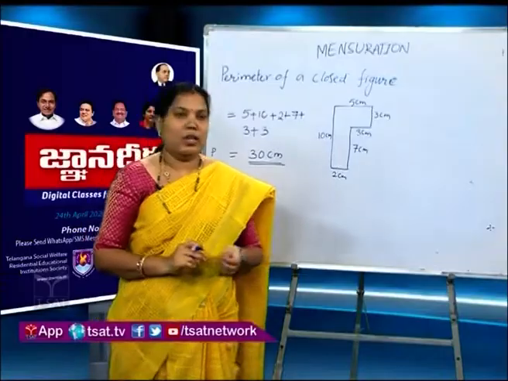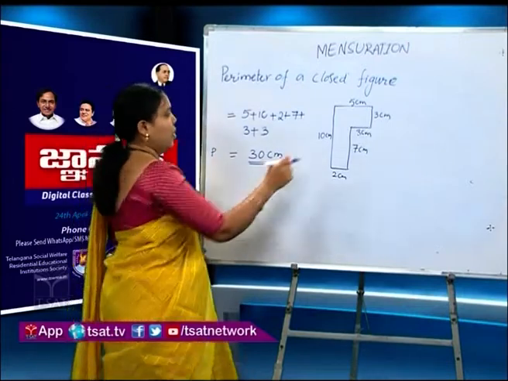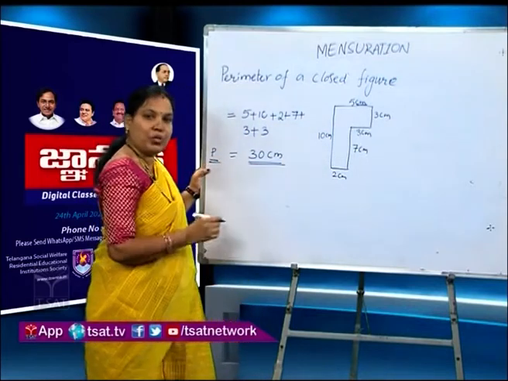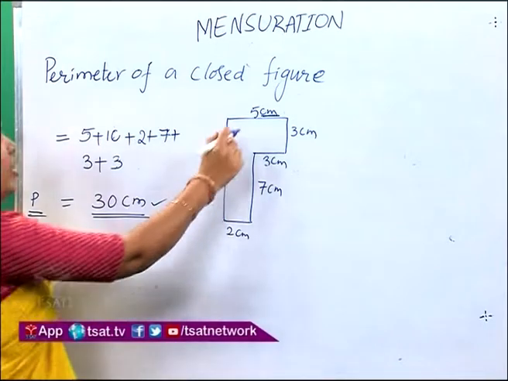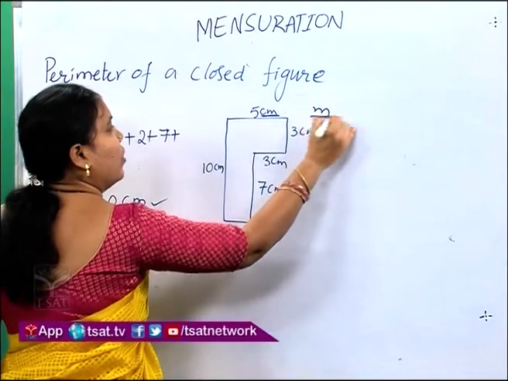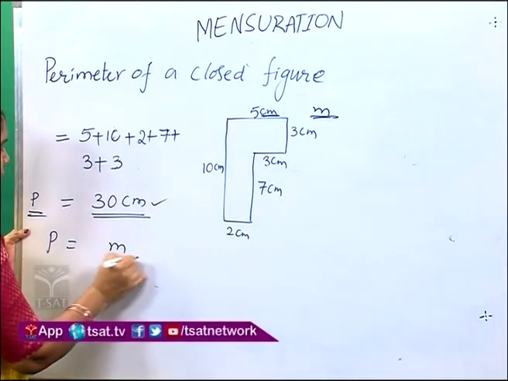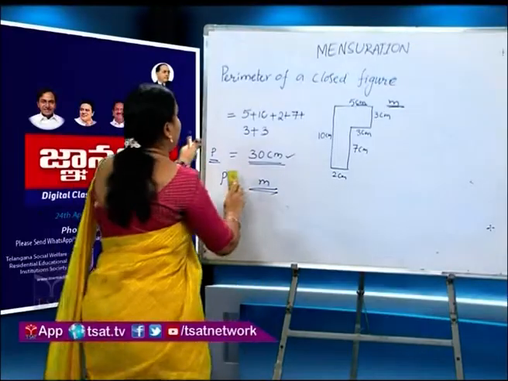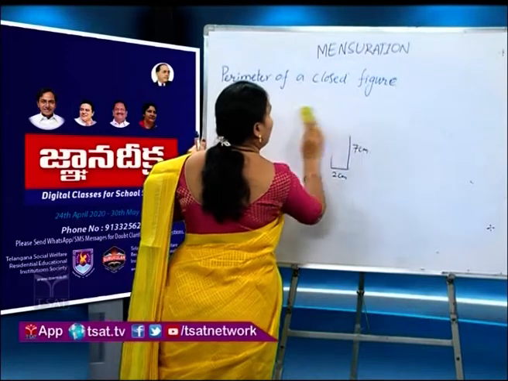Children, here units are very, very important. If this figure is in centimeters, then the perimeter of a closed figure is also in centimeters. If this figure is in meters, then the perimeter is also in meters. Right. Next, perimeter of a rectangle.